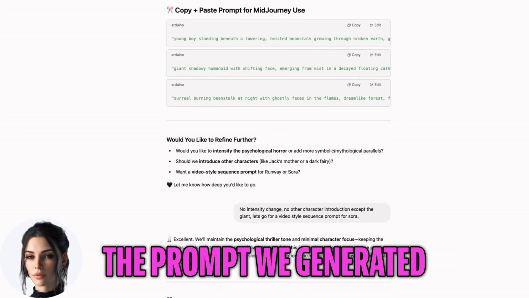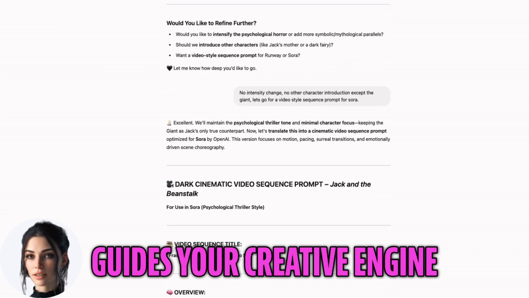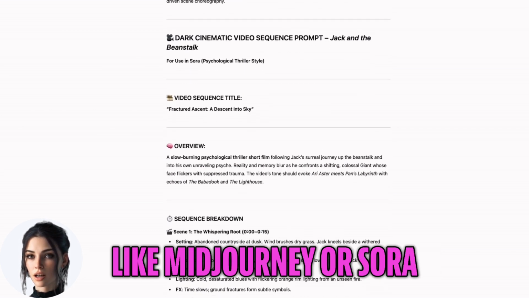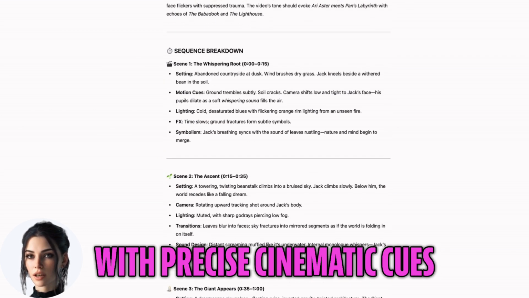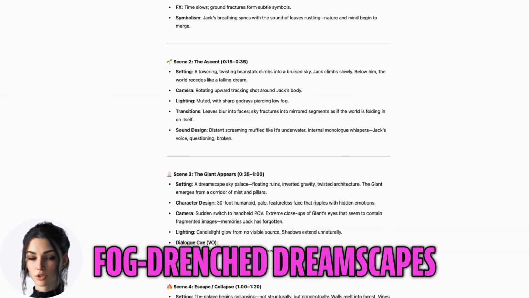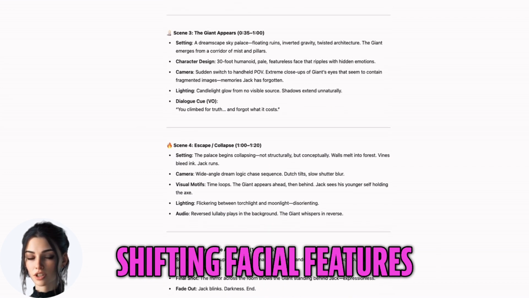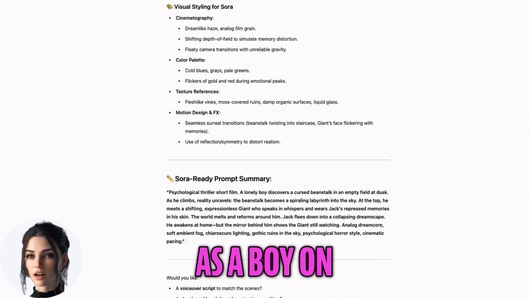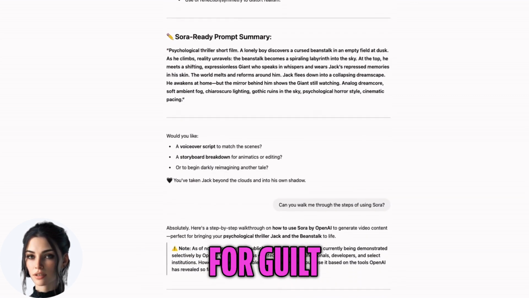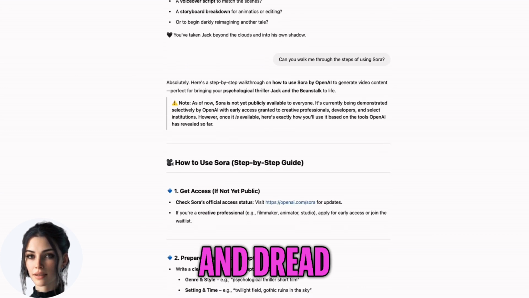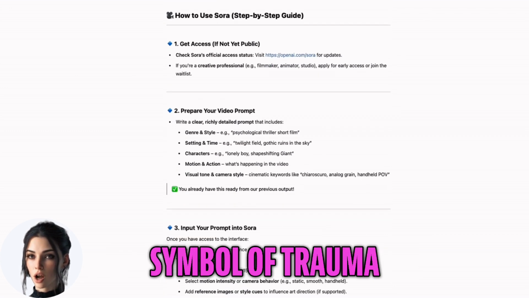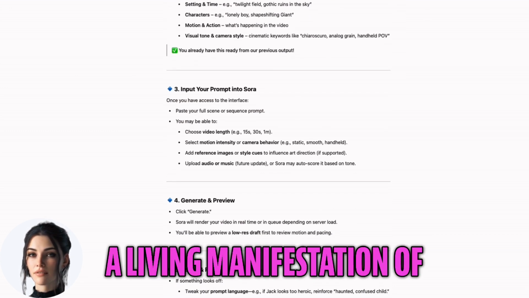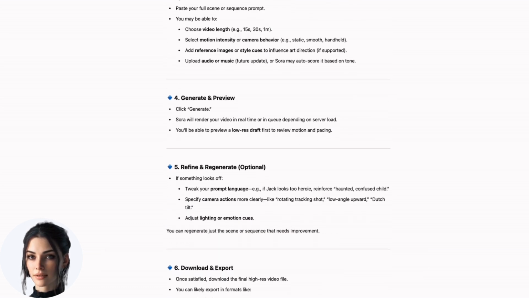The prompt we generated guides your creative engine, like Midjourney or Sora, with precise cinematic cues: muted lighting, fog-drenched dreamscapes, shifting facial features, and fractured reality. You'll see Jack not as a boy on a quest, but as a vessel for guilt, memory, and dread. The Beanstalk becomes a symbol of trauma, the giant, a living manifestation of buried pain.